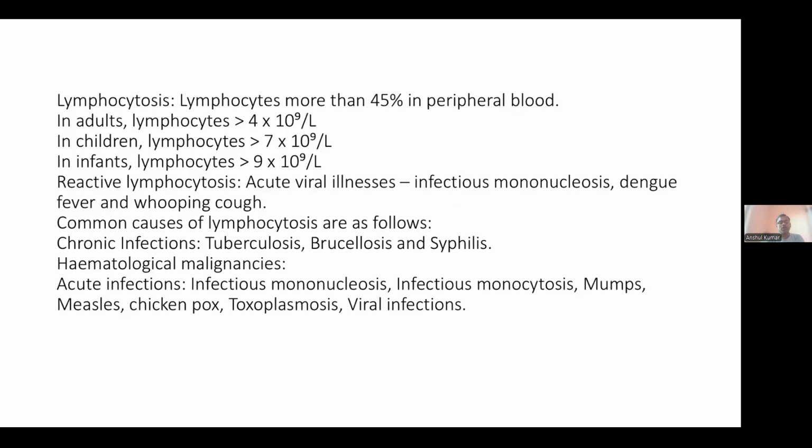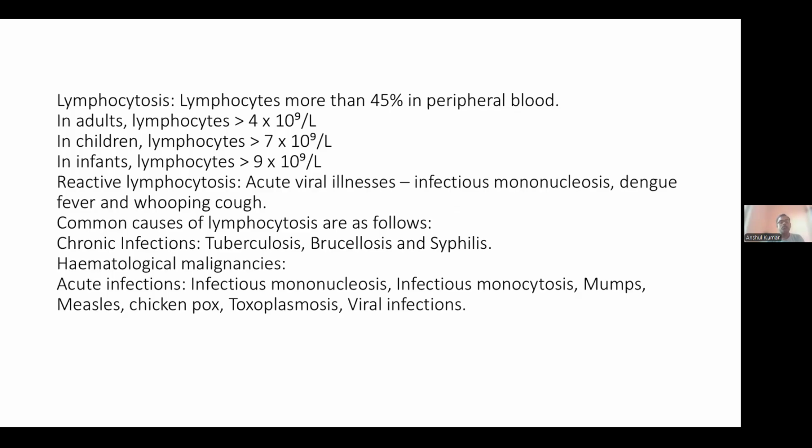In adults, lymphocytes greater than 4 x 10^9 per liter, in children greater than 7 x 10^9 per liter, and in infants greater than 9 x 10^9 per liter indicate the condition of lymphocytosis.